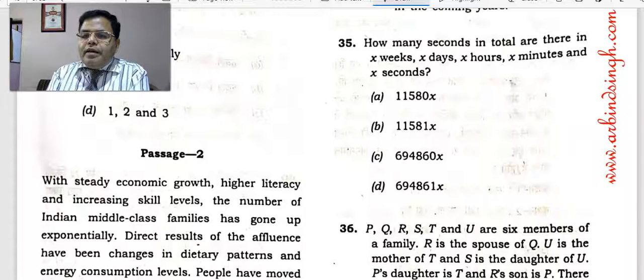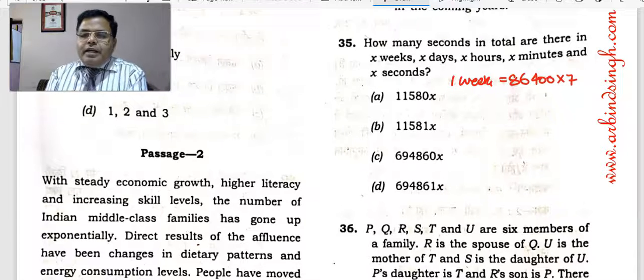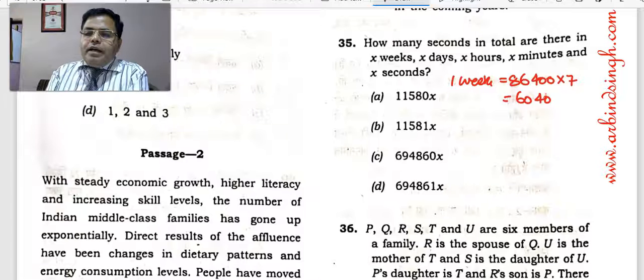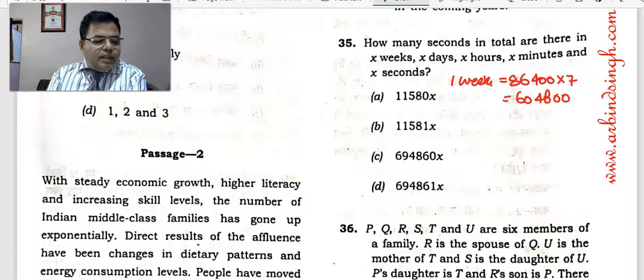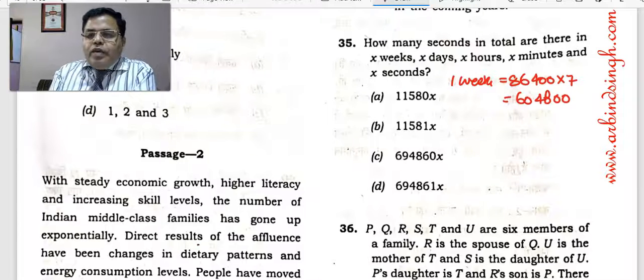So how many seconds are in 1 week? 86,400 multiplied by 7. That is 604,800. So in X weeks, it means how much?